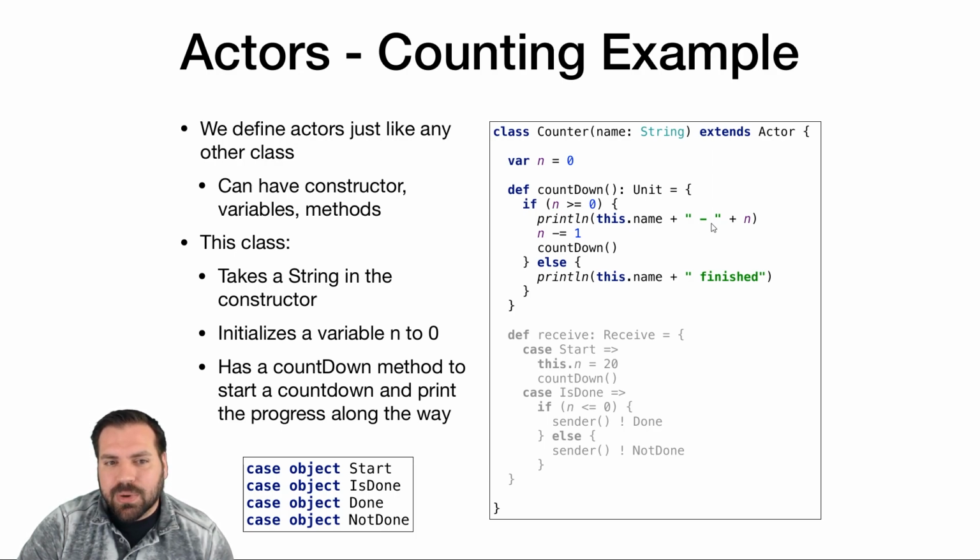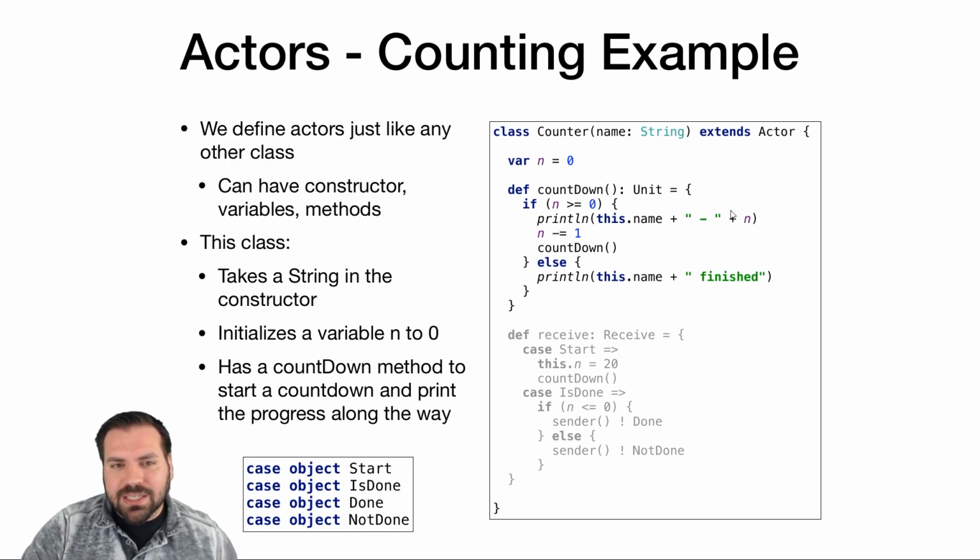If it is, print out the current value of n with the name of this specific counter, decrement n, and call countdown again in our good old recursive fashion. If the counter has reached 0, or technically -1, we're just going to print to the screen, this counter's finished. So nothing fancy here.